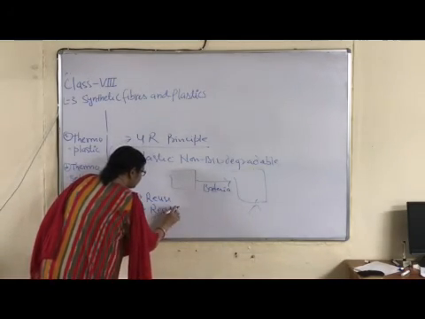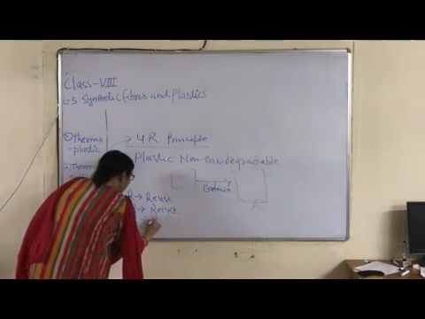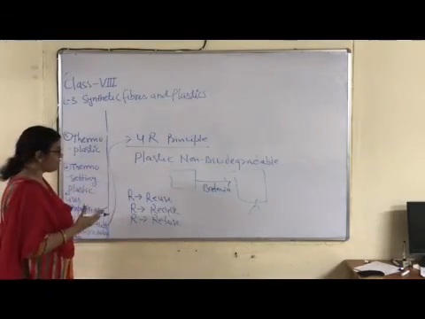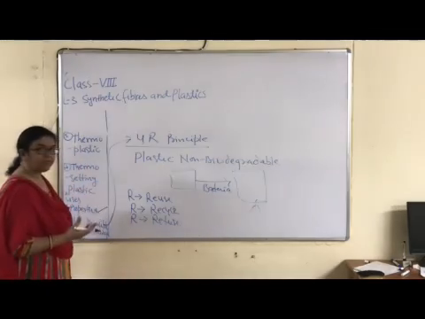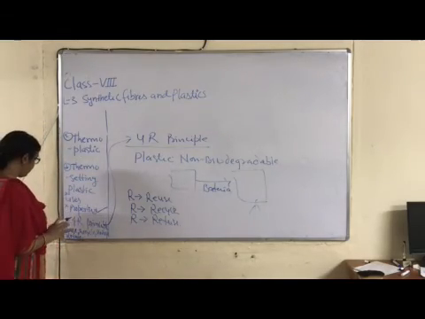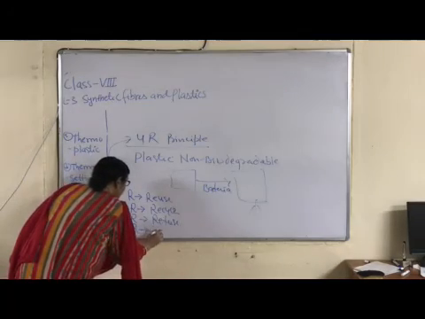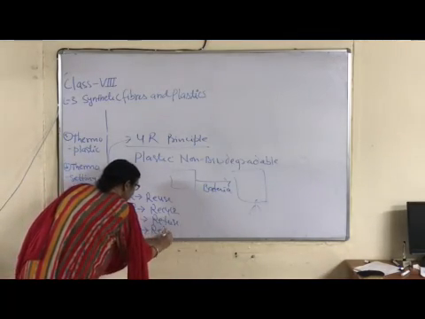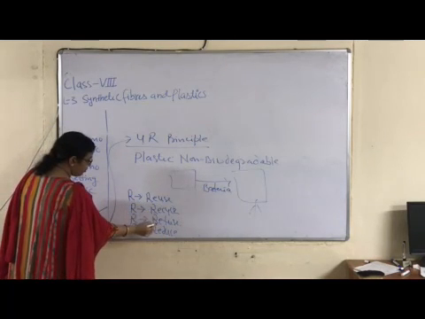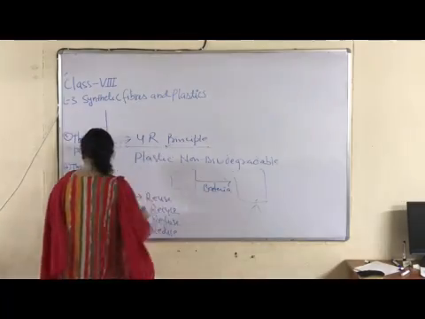Recycling is done. Third R denotes refuse. If it is possible, use cotton made bags, jute made bags, because cotton and jute both are biodegradable. Next one, last one, reduce. Okay? Reuse, recycle, refuse, reduce. So this principle is known as 4R principle.